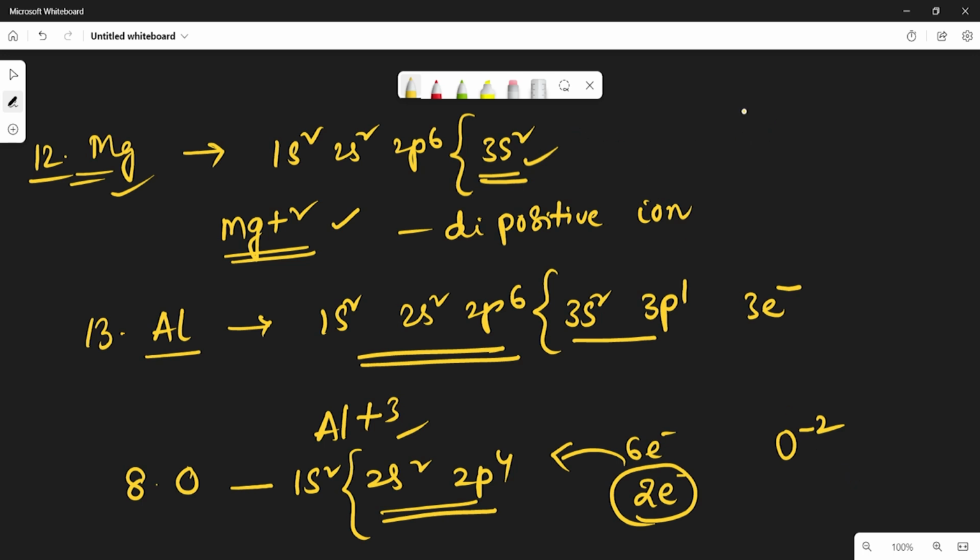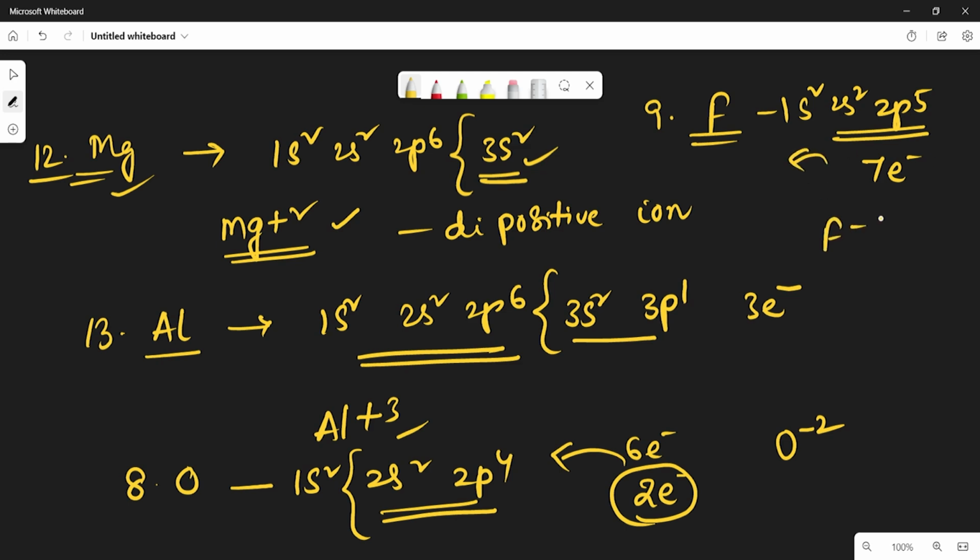For example, take the fluorine atom. It contains 9 electrons, meaning 1s2, 2s2, 2p5. So in the valence shell it contains 7 electrons. To get stability, it gains 1 more electron and becomes F-. So like this, atoms become cations and anions by losing and gaining electrons.